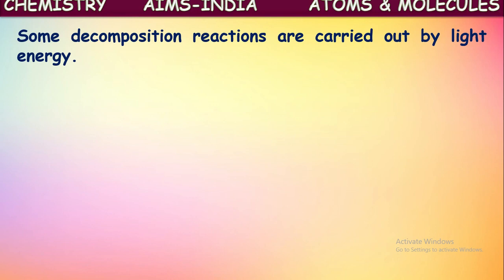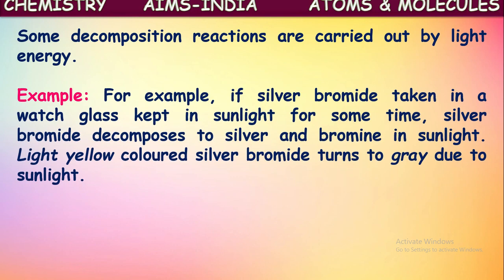Some decomposition reactions are carried out by light energy also. Yes. For example, if silver bromide is taken in a watch glass and kept in sunlight for some time, silver bromide decomposes to give silver and bromine in the presence of sunlight. So light yellow colored silver bromide turns into gray due to this sunlight.